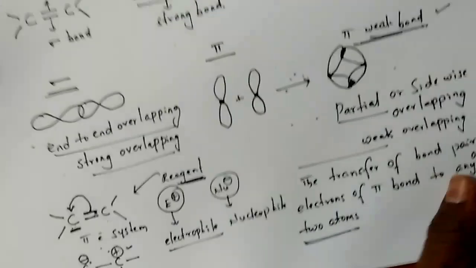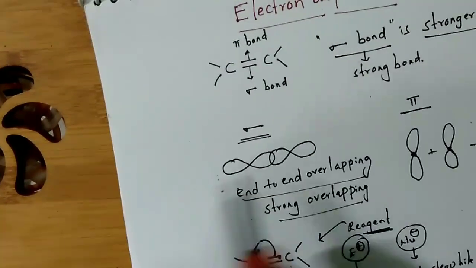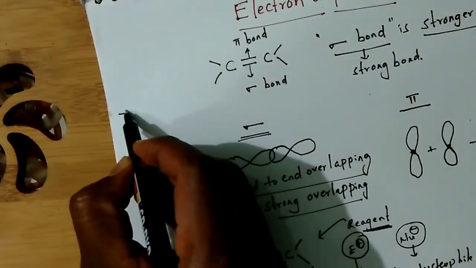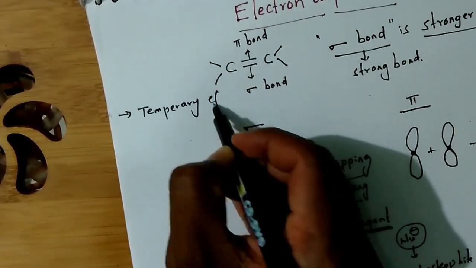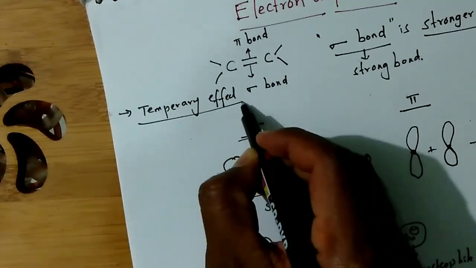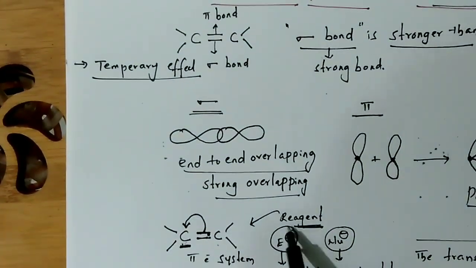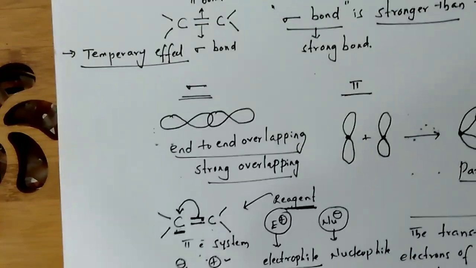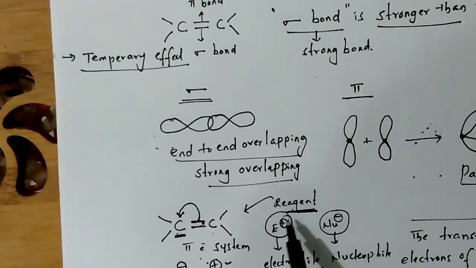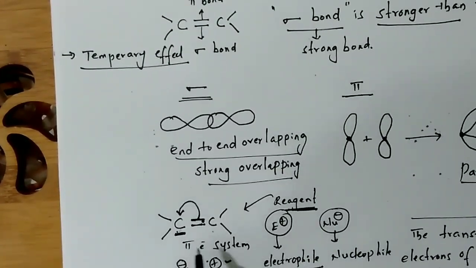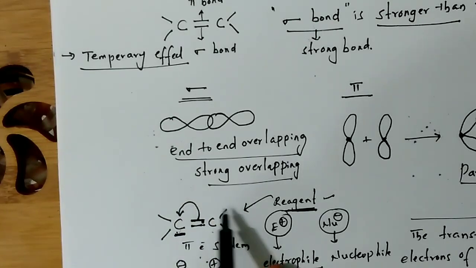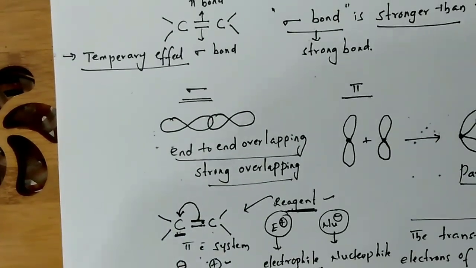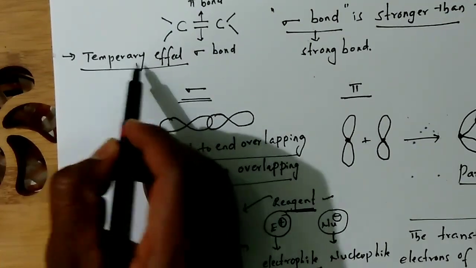So, this electromeric effect is a temporary effect. Why is it a temporary effect? Because in presence of reagent only it happens. In presence of reagent only the polarization takes place. If you remove the reagent, again the previous electronic arrangement will be restored. Okay. It is a temporary effect.